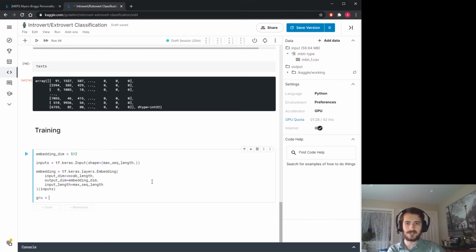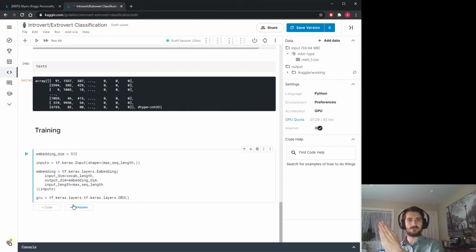So let's not just make it a regular GRU, which is given by tf.keras.layers.GRU, but let's make it a bidirectional GRU. A bidirectional GRU will take input from both the past and the future. If you're not sure how recurrent neural networks work, I recommend you look it up. It's really interesting.